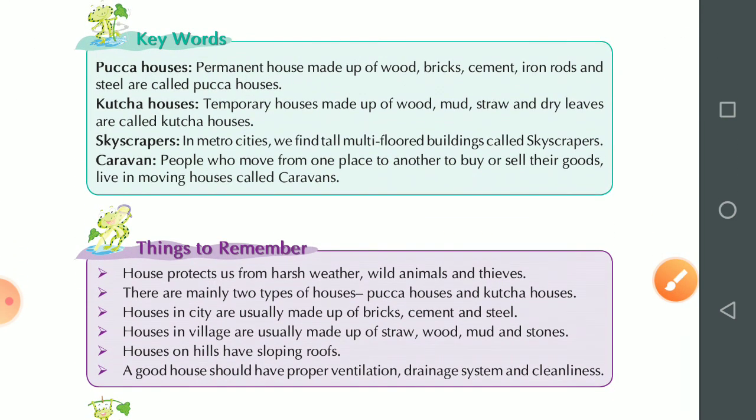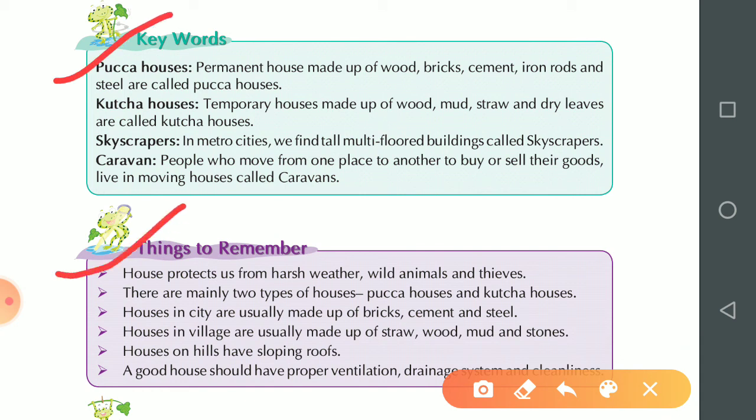Now you have to learn these keywords and things to remember.